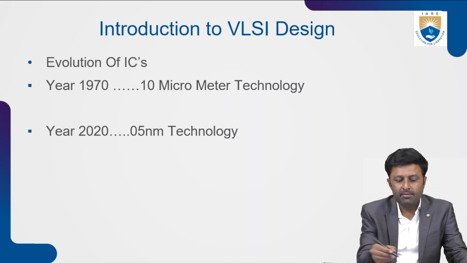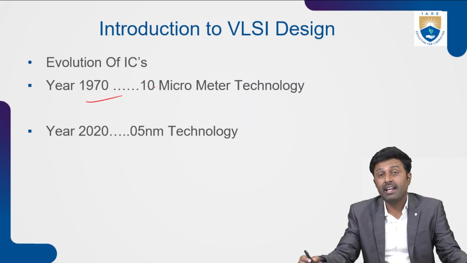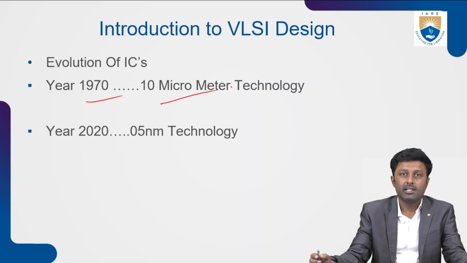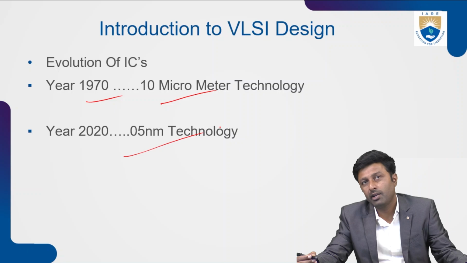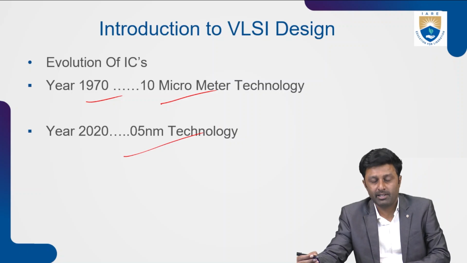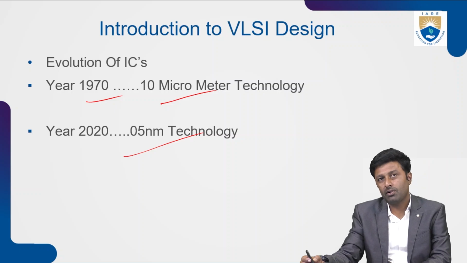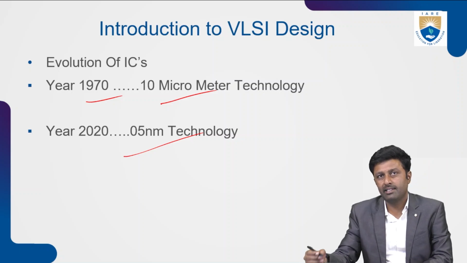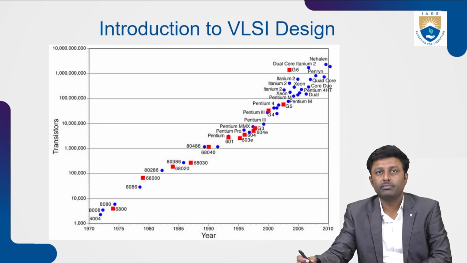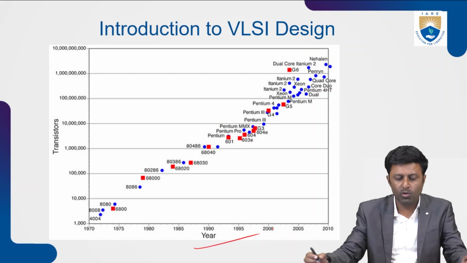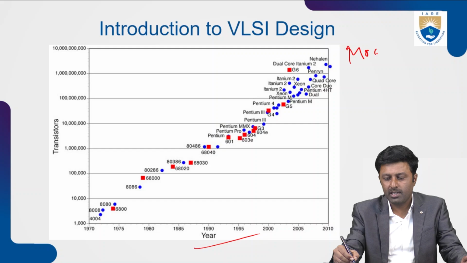We can see that in 1977, the transistor technology was 10 micrometer technology, the size of the IC. Now in the year 2020, we are into 5 nanometer and 3 nanometer technology. So this is about the evolution of VLSI design as per Moore's law. Again, this shows the proof of Moore's law.